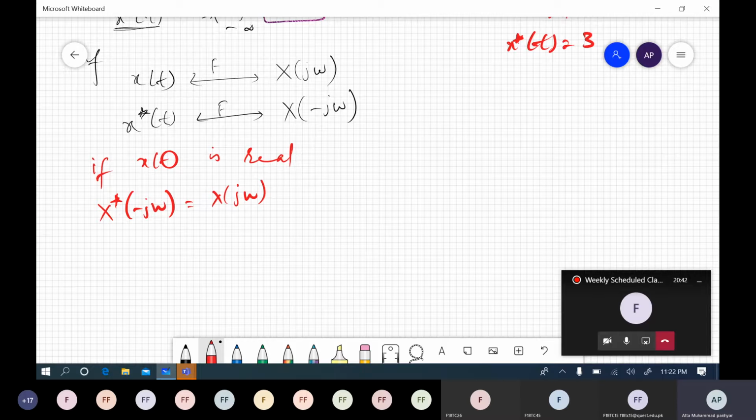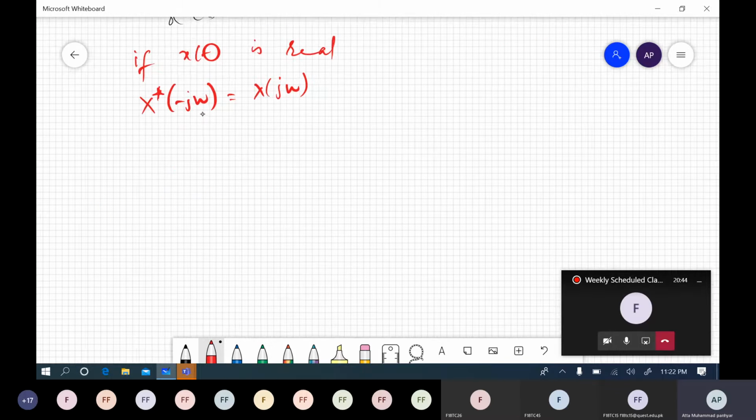How? For example, if we take this side, first of all we want x of minus j omega, that must be equal to the integral from minus infinity to infinity x of t e to the power, now we have this minus, so minus j omega t dt, right?